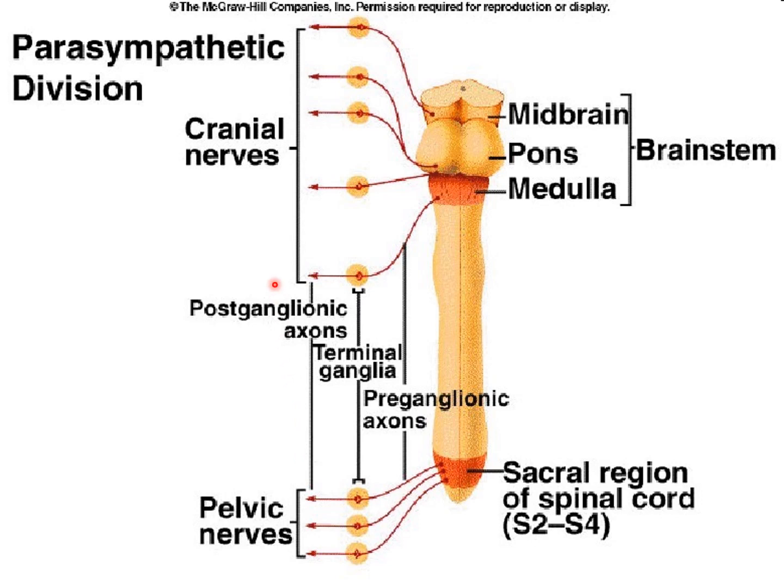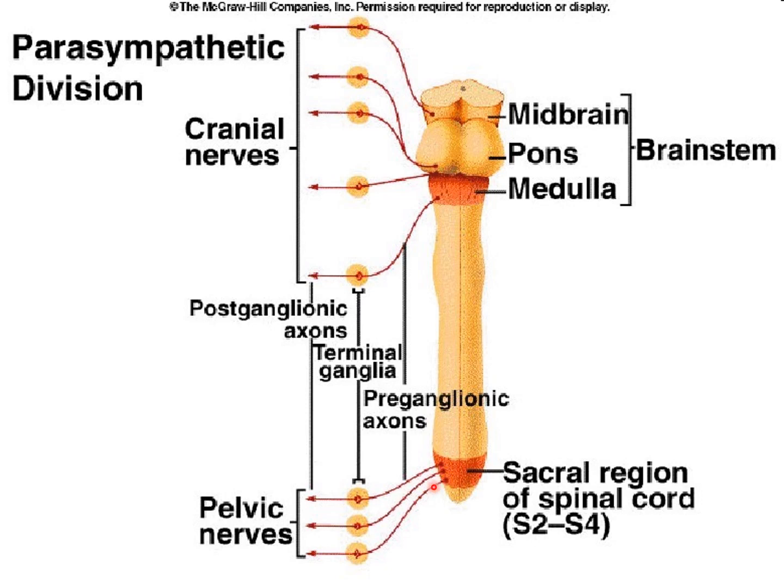In this image, you can see the preganglionic neurons of the parasympathetic division. It has a cranial segment and a sacral segment. The sacral segment gives the pelvic nerve, and the cranial segment we call the cranial nerves. The cranial nerves are 3, 7, 9 and 10. They originate from the brainstem. The sacral region consists of S2, S3 and S4. The preganglionic fibers originate from the lateral horn of gray matter in the sacral region.